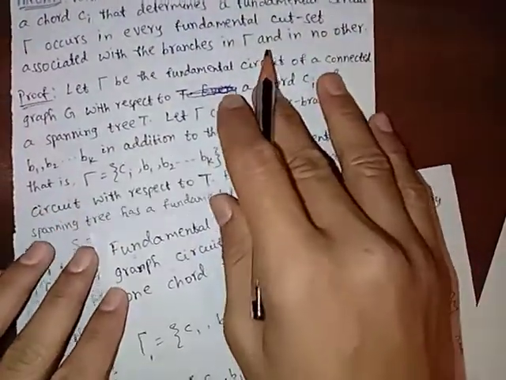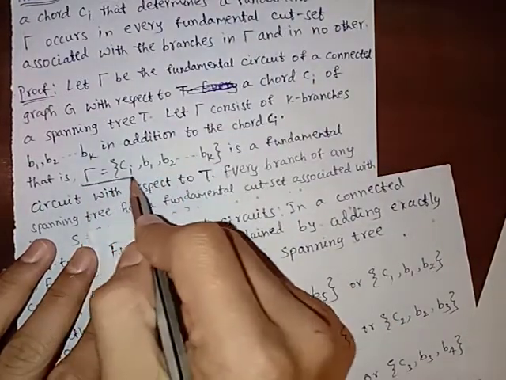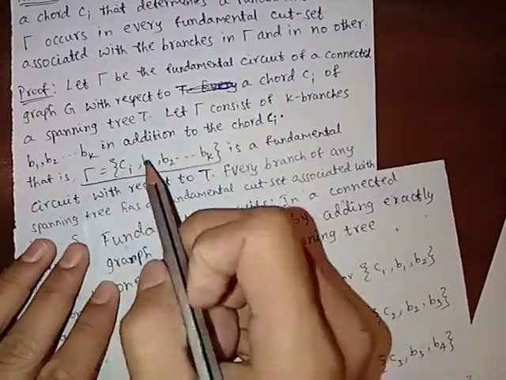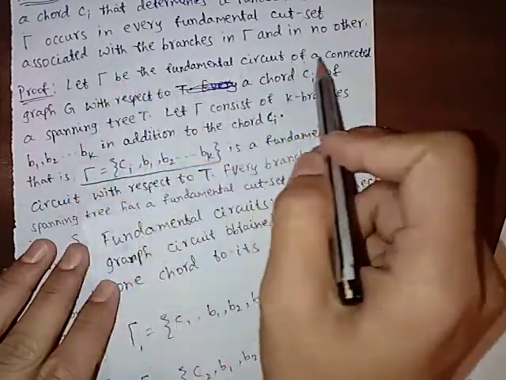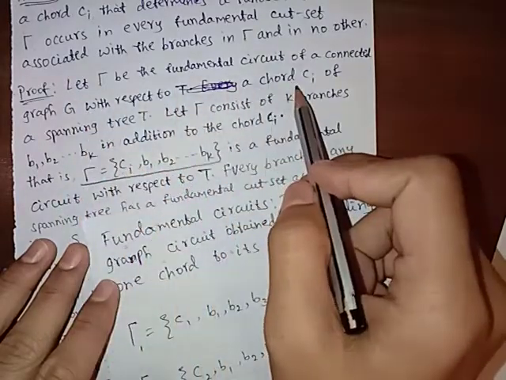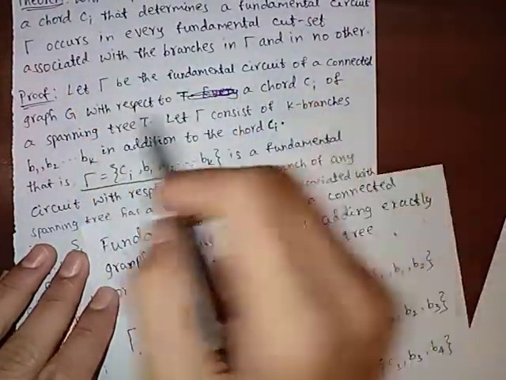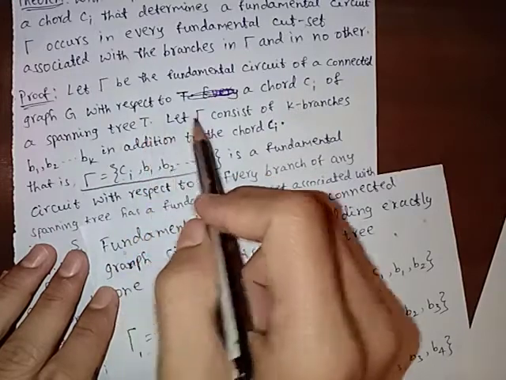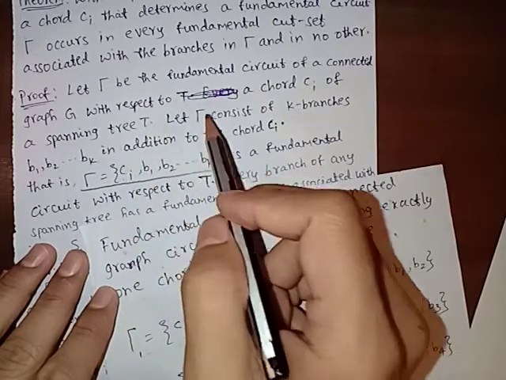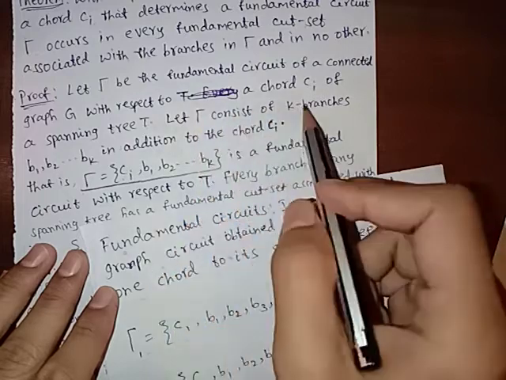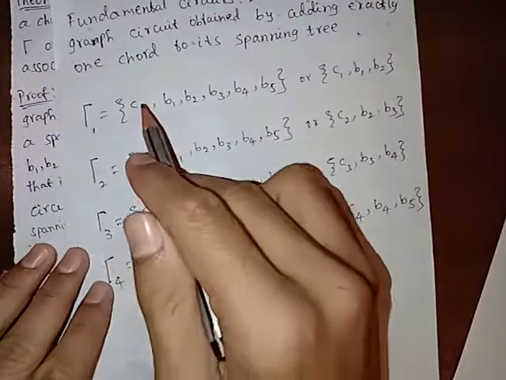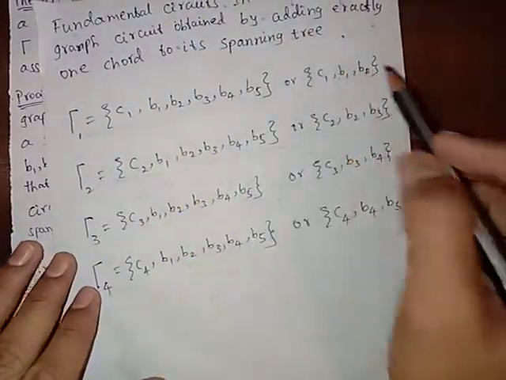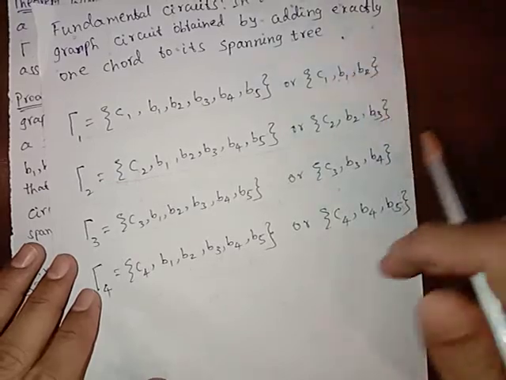Now we can write the fundamental circuit in general. Consider a tree; this is the fundamental circuit of connected graph G with respect to chord Ci. Ci forms the fundamental circuit of a spanning tree T. Let this fundamental circuit consist of k branches B1, B2 up to Bk. Here how many branches are there? Here B1, B2, B3, B4, B5, so 5 branches are there in the fundamental circuit.